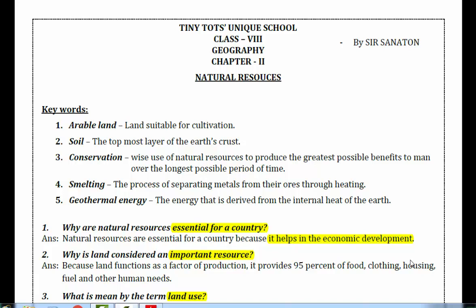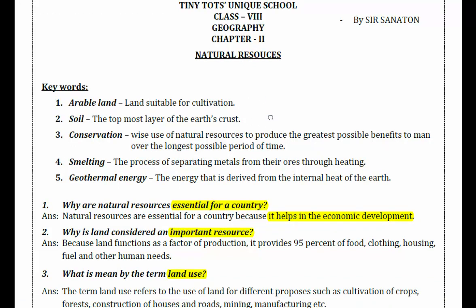As your exams and tests are approaching, let us revise together. Let us go back to chapter 2 and revise your geography together. So let's begin with the keywords.